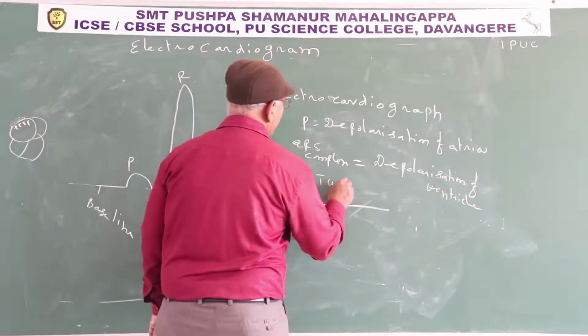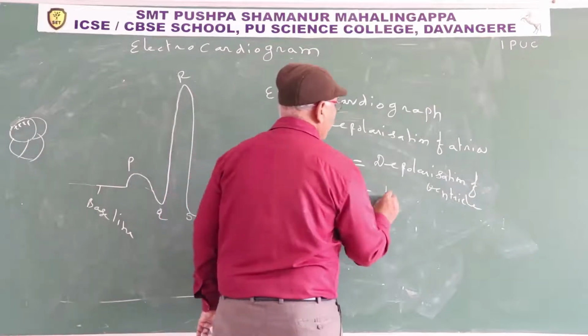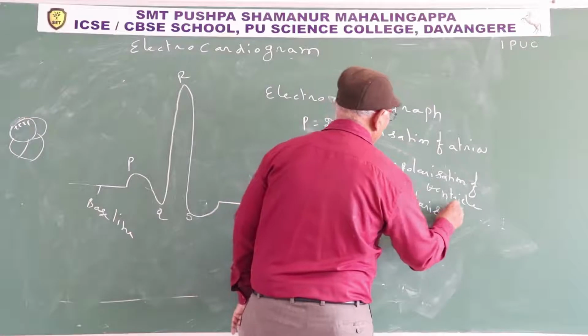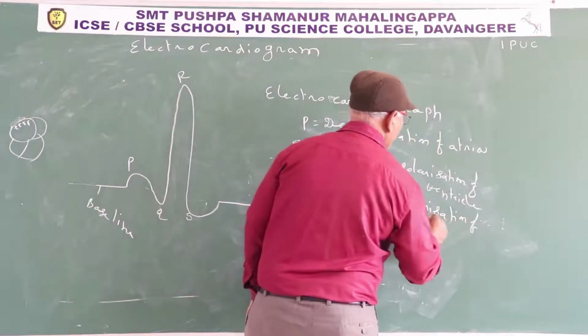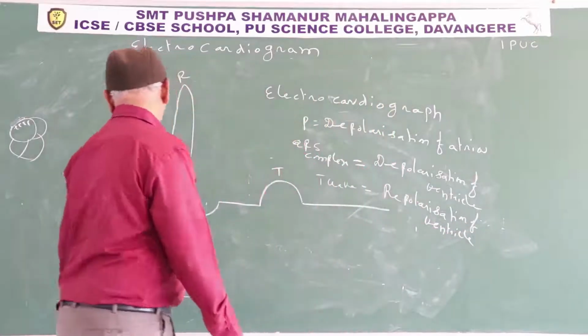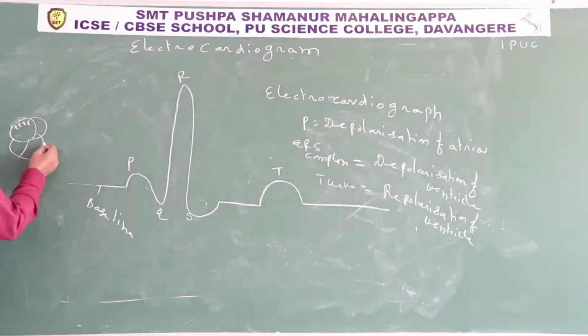T wave indicates repolarization of the ventricle. What is repolarization? For a few milliseconds the inner surface is electrically positive, that is depolarization. Immediately, what happens? Within a few milliseconds the inner surface is electrically negative and the outer surface is electrically positive. This change is known as repolarization.